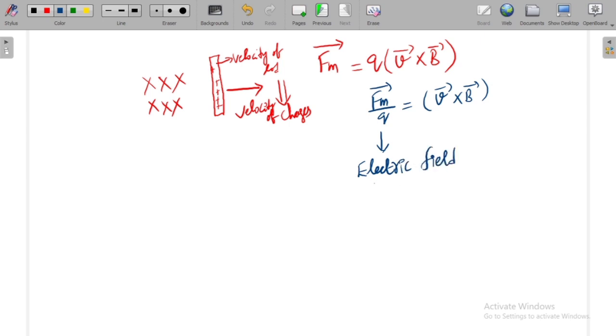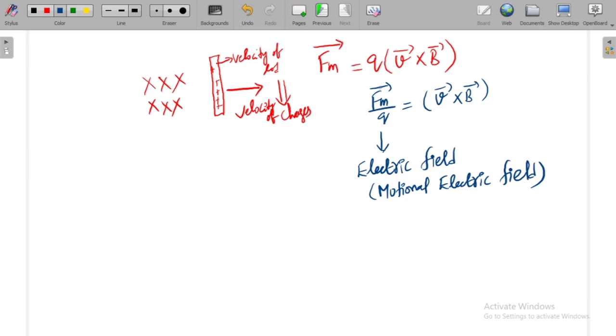Electric field. But this electric field is nothing but motional electric field. What is this field called? Motional electric field, because this electric field is created due to the moving charges or moving conducting rod. Hence it is called the motional electric field, right?